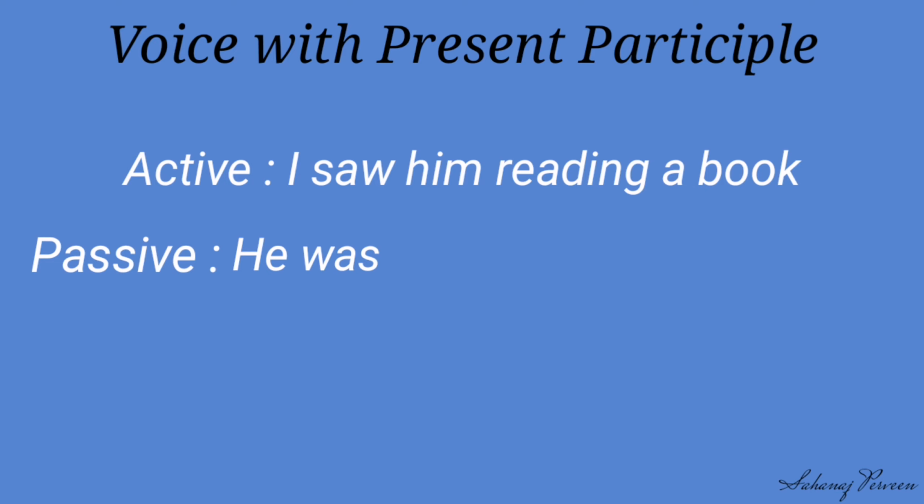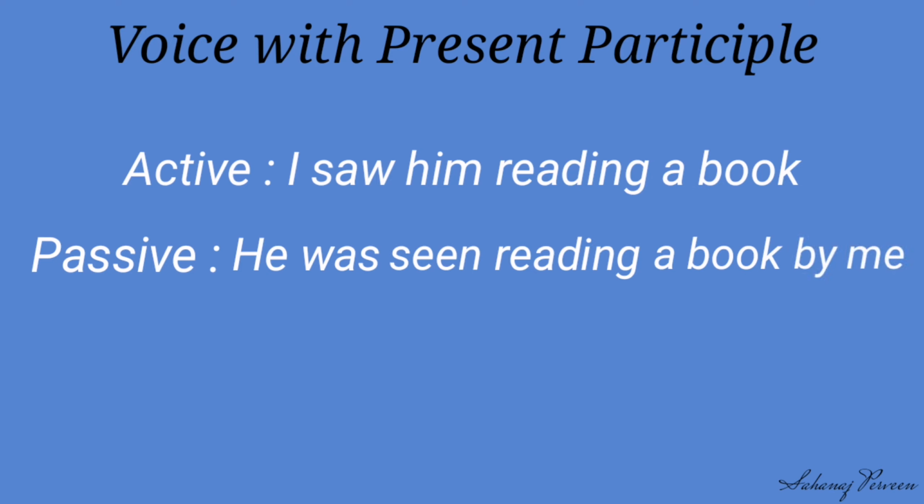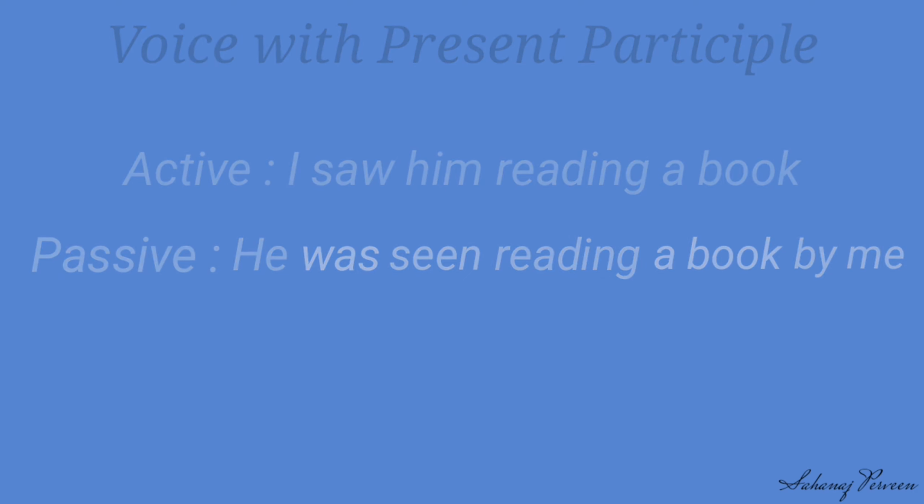Next, we turn the verb into the third form seen, and the present participle reading remains the same. At last we add preposition by before the object. So now our passive is: He was seen reading a book by me.